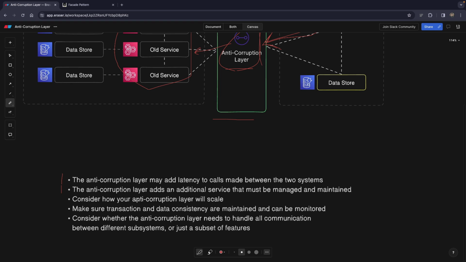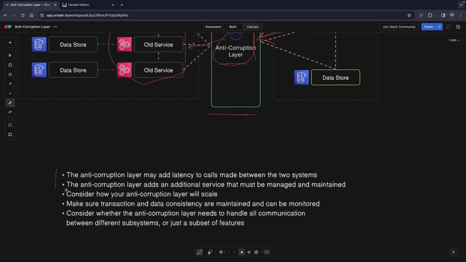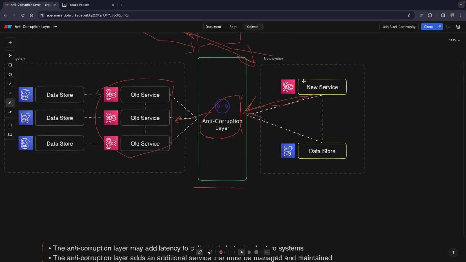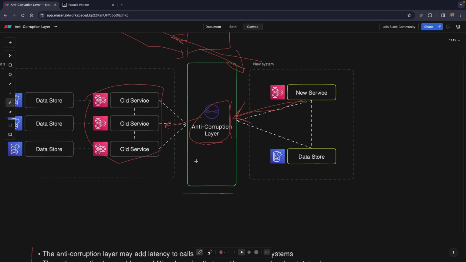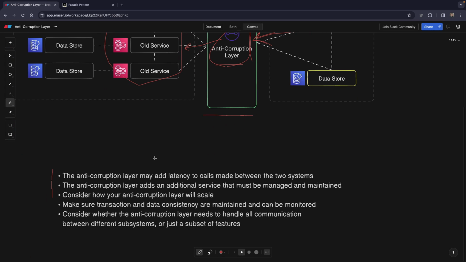The second point is that anti-corruption layer adds an additional service that must be managed. This microservice doesn't come for free. You also need to manage it and make sure that it always works. Also, consider how your anti-corruption layer will scale. Because if you configure scaling for these microservices here, but forget about this one, this is going to be a bottleneck. So you have to make sure that you scale these anti-corruption layers as well.